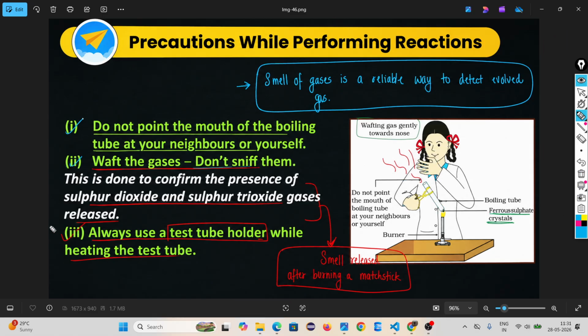Then the third one is to always use a test tube holder while heating the tube. Look, the girl is carrying the test tube by using a test tube holder. This is the precaution while you are doing this reaction.